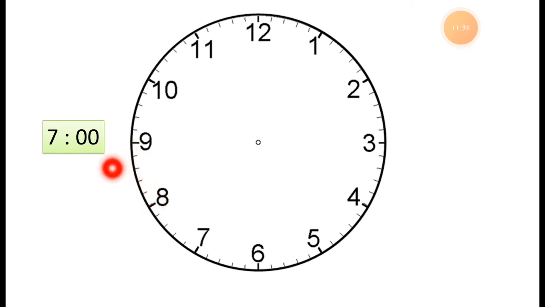Now the next example, it is 7 o'clock. What is it? It is 7 o'clock. So the hour hand, the short hand, is exactly pointing to 7. For 00 minutes, if you want to show it by drawing the hand, it points to 12. Where is it pointing exactly? It is exactly pointing to 12.